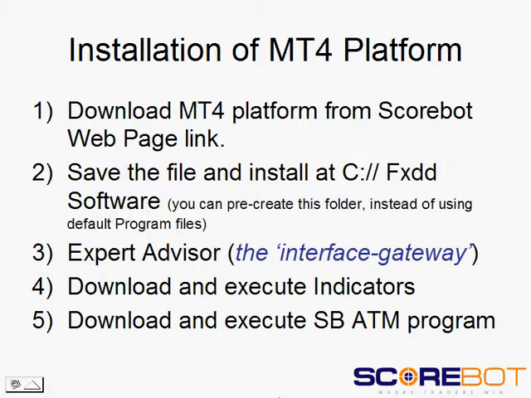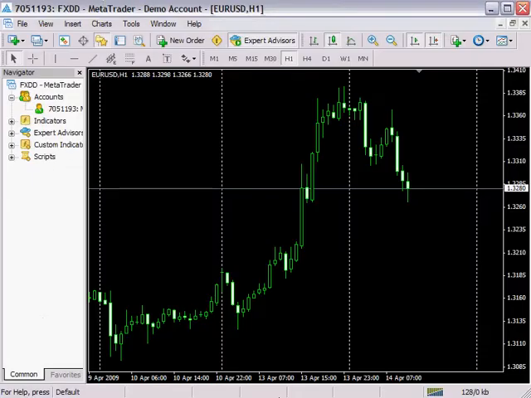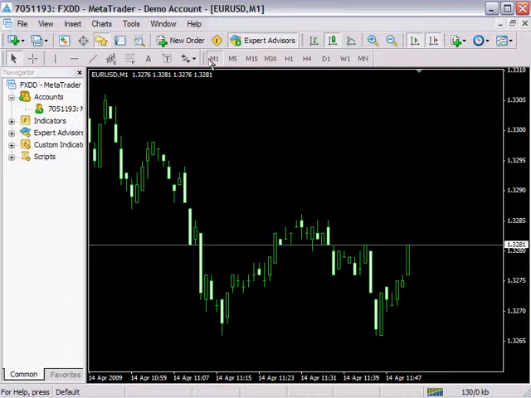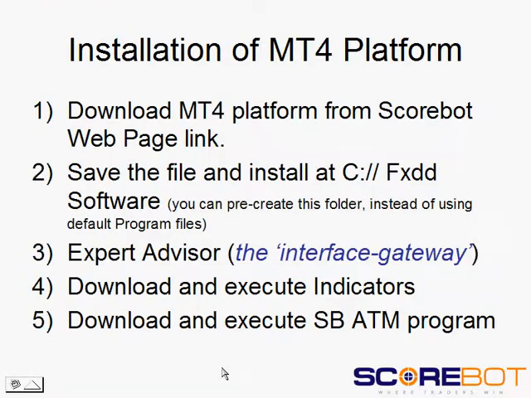Now once you have downloaded and run the application, you will see a platform that looks like this. This is a live chart based on a 1 hour setting or a 1 minute setting. You can download the demo account and play along with all the features on this trading platform. It's very user friendly. Now let's not spend too much time on the platform itself first.